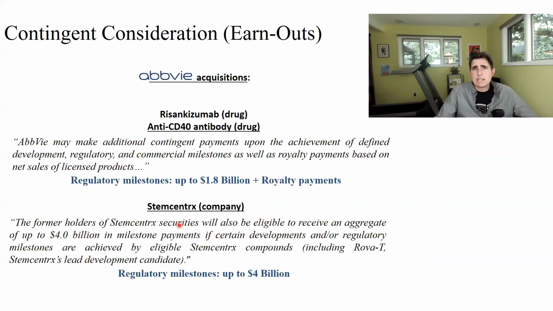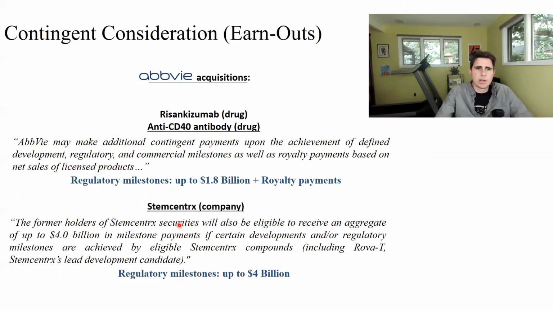Number 2 is they want to have some sort of a hedge in case this asset that they're buying doesn't work out. They want to pay less for it. And so that's what this contingent consideration is all about, otherwise known as an earnout. And so let me just read the details of it. With respect to the drugs, AbbVie may make additional contingent payments upon achievement of defined development, regulatory, and commercial milestones, as well as royalty payments based on the net sales of a licensed product. So if the drugs are more successful, we'll pay more for the drugs.